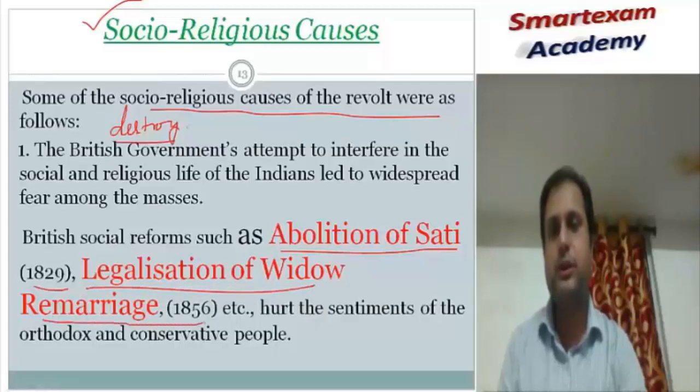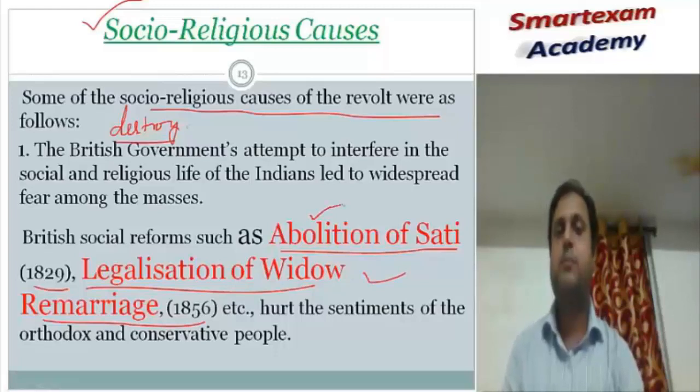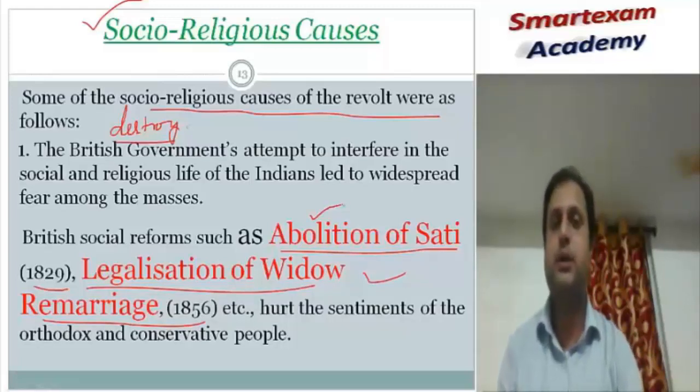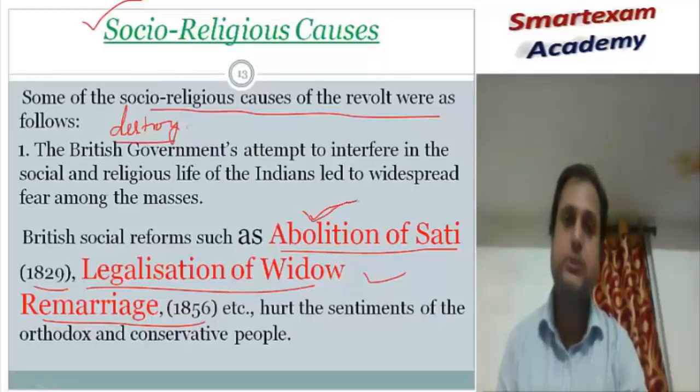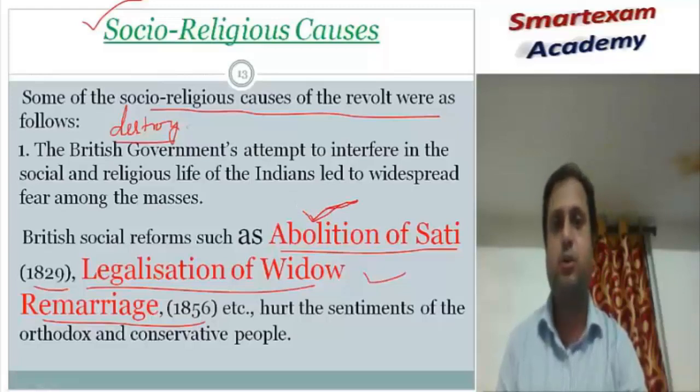Widows could also remarry. So these were the acts which were passed by the British people, but the Orthodox Indian people did not accept this in their true heart. The Orthodox Indian people were against all these practices. They wanted the sati practice.